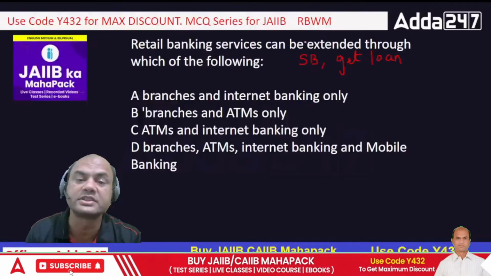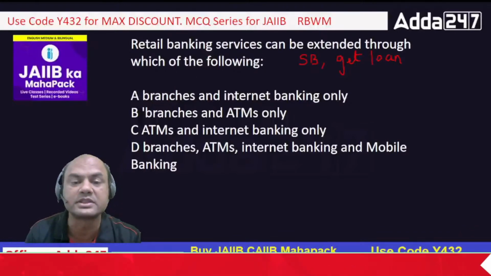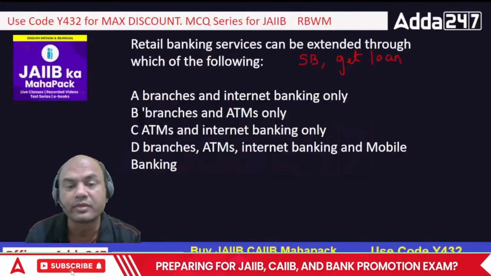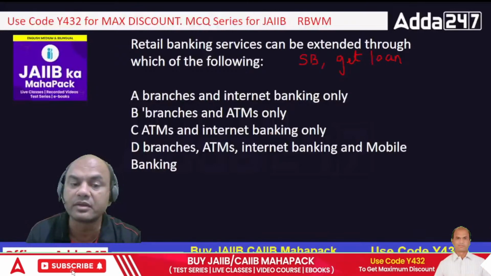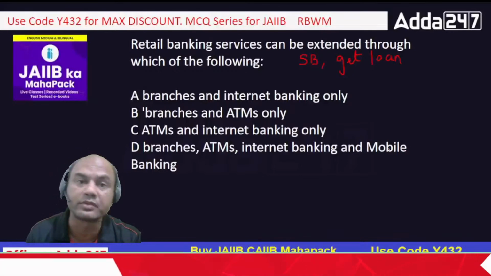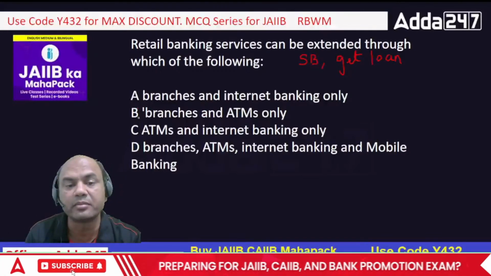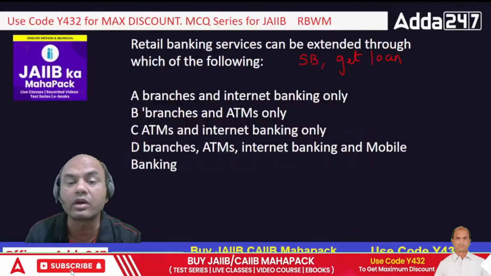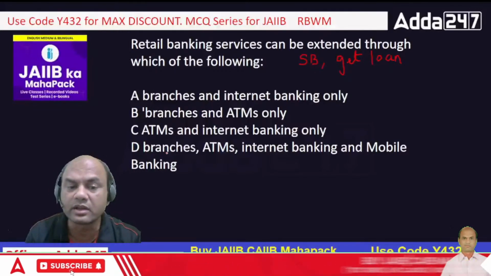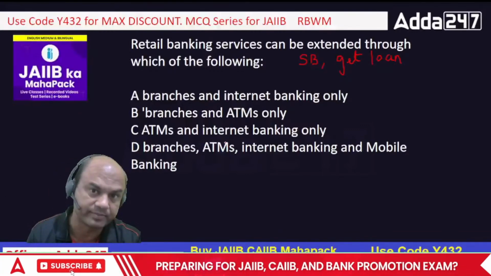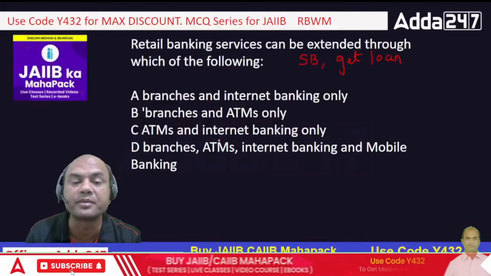So retail banking services can be extended through branches and internet banking only. Branches and ATMs only. ATMs and internet banking only. Branches, ATMs, internet banking and mobile banking. All of them. So what is the answer over here? A, B, C or D? Is it through all? Can I access my loan through branches? Can I access my loan through ATMs? Yes. Up till now, some ATMs are not giving.